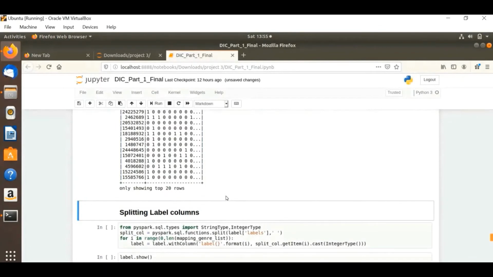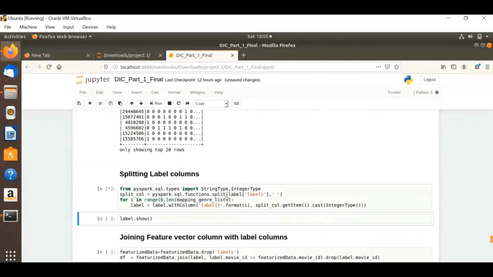You will see that if the label is present, it is given 1, for example drama. There are 20 columns, and if the label is present it is given 1, otherwise it is 0. Finally, we are splitting the label column into separate columns, according to each and every label.